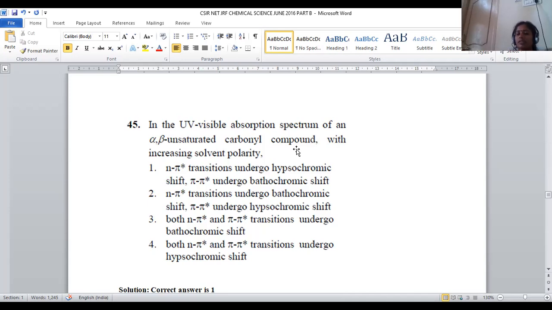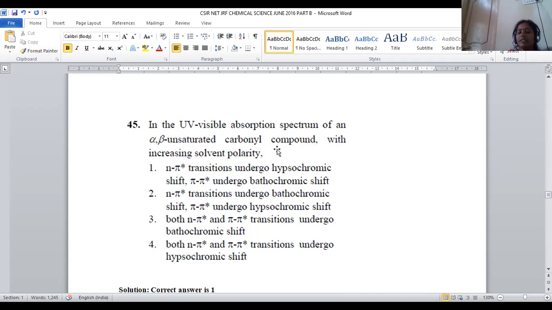So here two kinds of shifts you can observe with respect to change in lambda max values. By means of any factor, if the lambda max value is rising, increasing, that is known as a bathochromic shift, alternatively known as red shift. By means of any factor, if lambda max values are decreasing, that is called a hypsochromic shift, which is also known as blue shift, right?